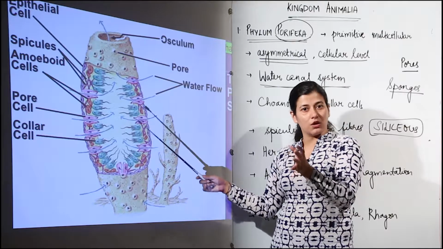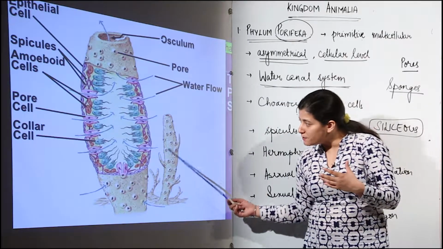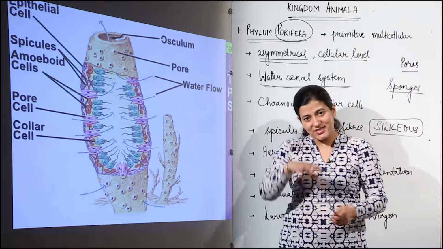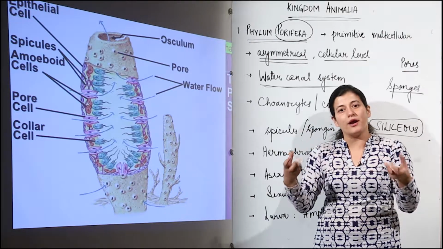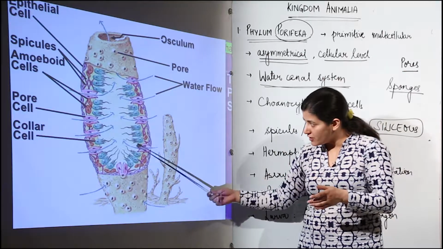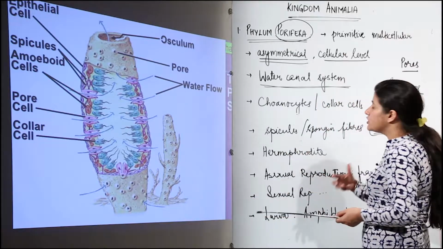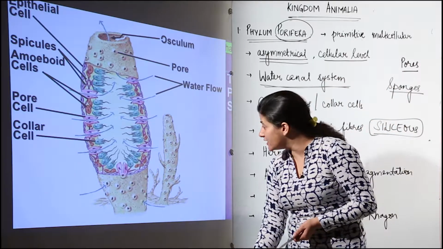So for meeting the physiological requirements that the cells would perform, this particular water current is passing through the spongocoel, and the cells which are lining the spongocoel are going to take up whatever requirement they have from the water current, and it could be respiration, it could be nutrition that is being taken care of by this water current in the cells.